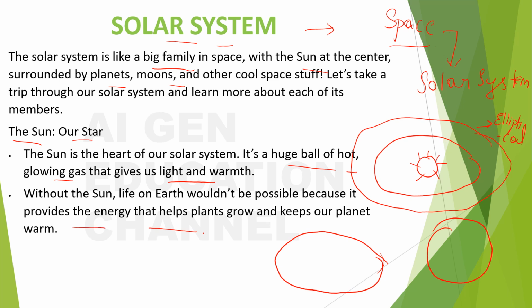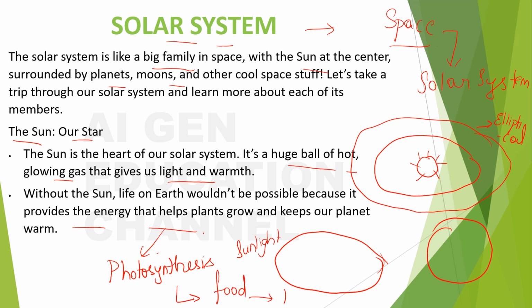All these concepts we have seen, right? Why are they saying that the plants will grow with the sunlight? Do you remember? In the process of photosynthesis, what is the important thing? Sunlight, right? We need sunlight. Only with the presence of sunlight the process will happen, and only with this process the food is produced by the plants, right? And the plants are the primary producers.